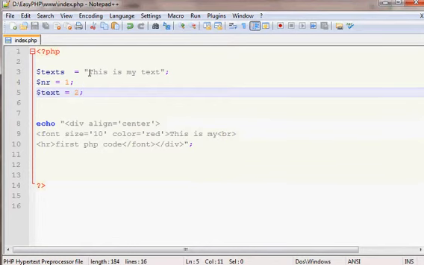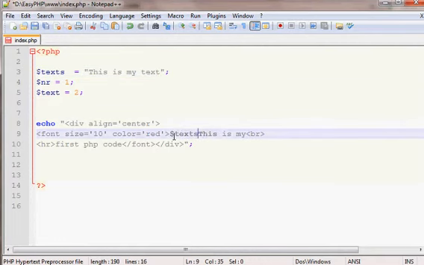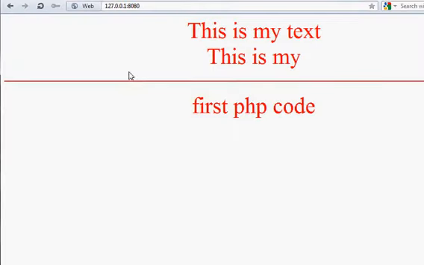For example, if I use "this is my text", and then I echo it, just copy this value, now it is equal to this value with double quotes. But if you post it in text somewhere, it will not show. It will show only this value. So somehow PHP cuts out these tags from here. So I will just put it in front and then break, which means new line, and just refresh it, and this is my text.